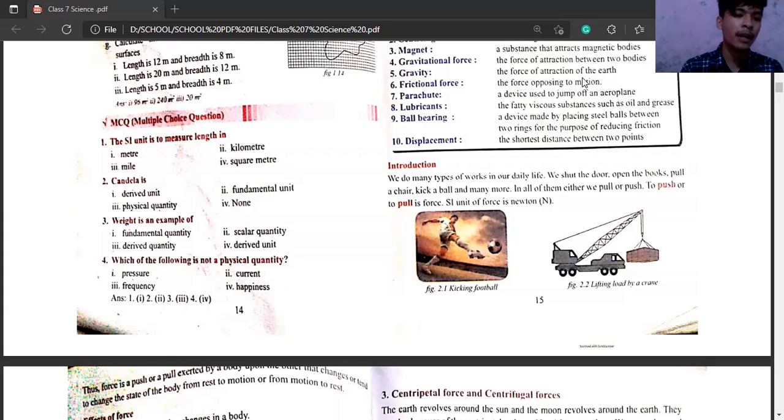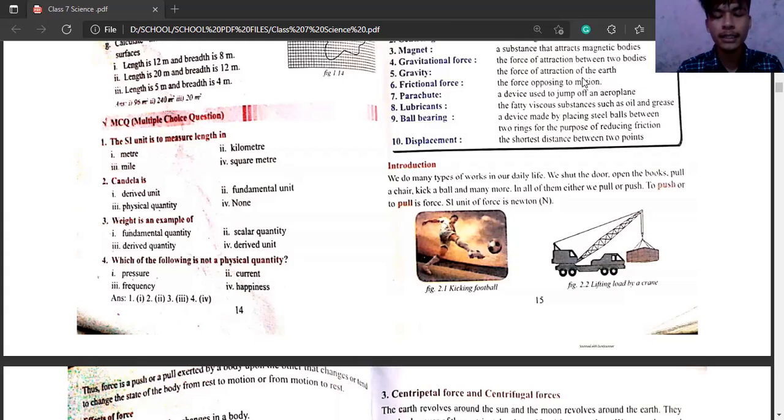The book has come to motion. You have opened that book, and the pages of that book have come to motion. You would not reach page number 15 without moving the pages of the book.